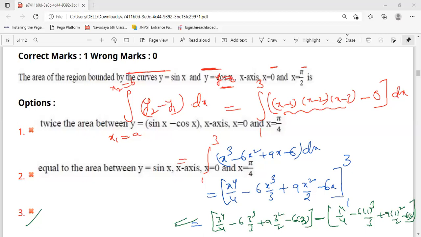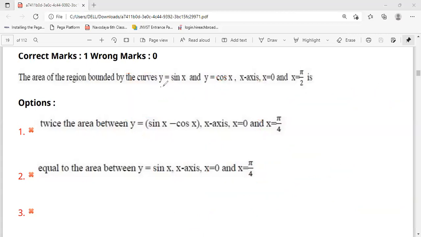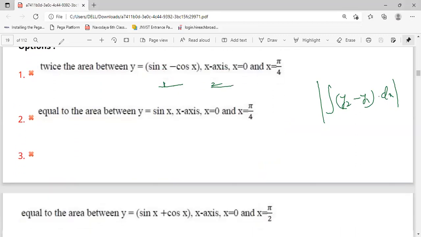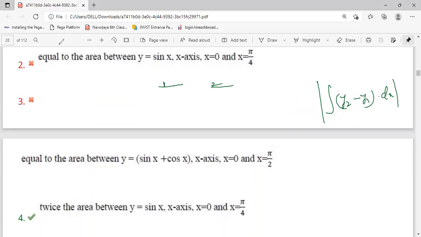This question, we just now read what it is. The area bounded by the region y is equal to sin x, y is equal to cos x. If you take this as y1, this as y2, what is the area? Integration y2 minus y1 into dx. Actually, area means mod, so whether you take y2 minus y1 or y1 minus y2, that is not mandatory. So sin x minus cos x should be there in options. Sin x minus cos x is here, and here plus is there.